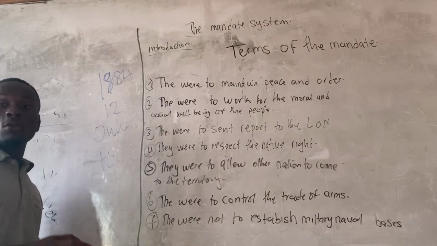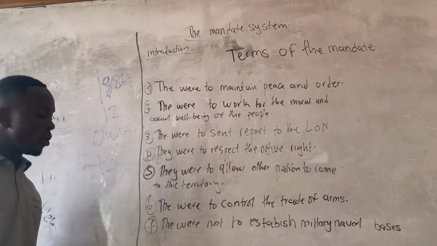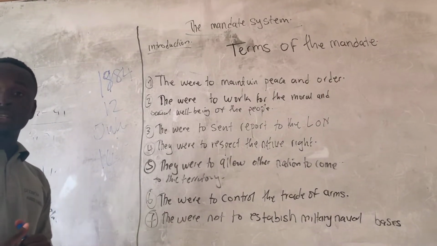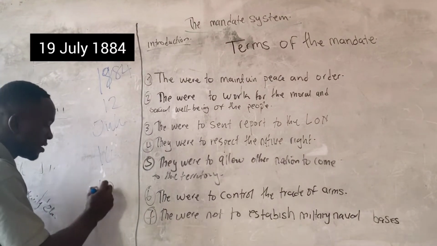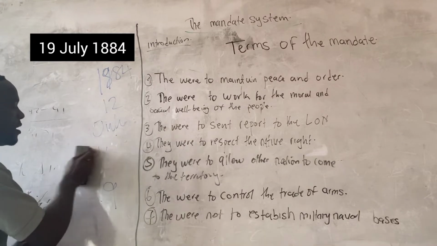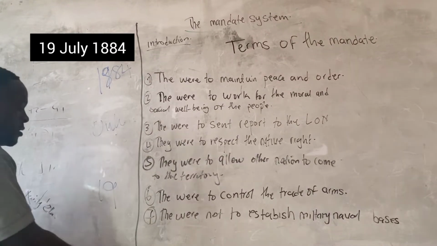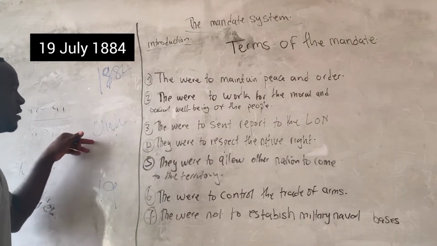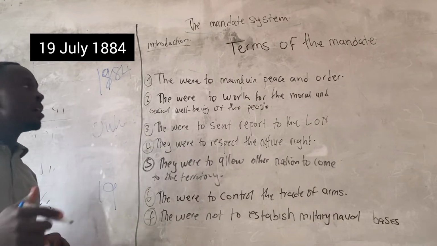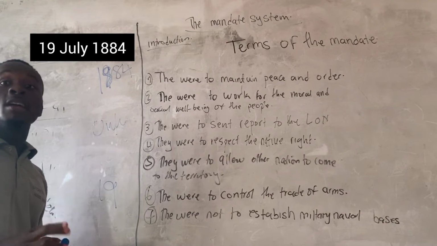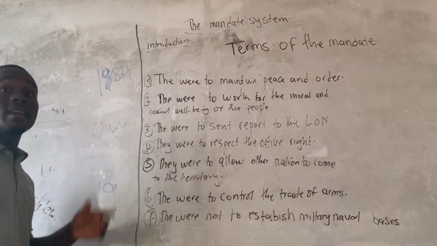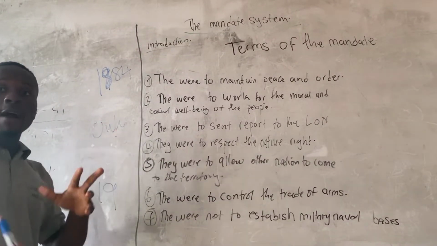Now, when they hoisted that flag, Herwet, who was a British consul, came to the coast of Cameroon on the 19th of July 1884. When Herwet came to Cameroon, he refused to accept the annexation of Cameroon by the Germans.